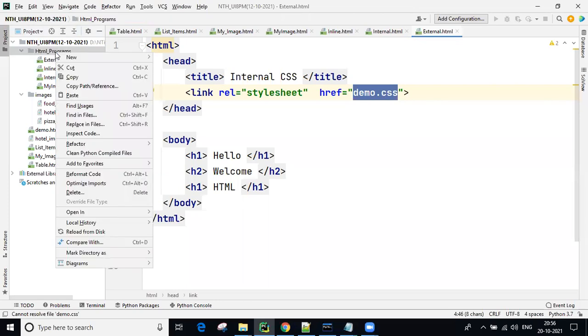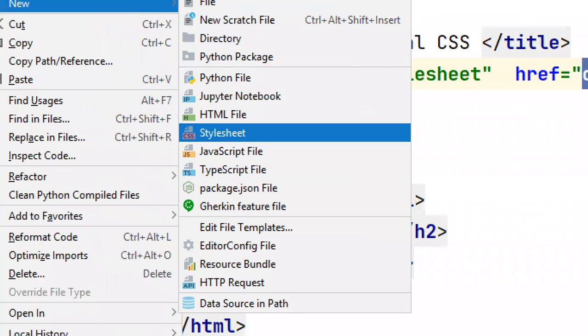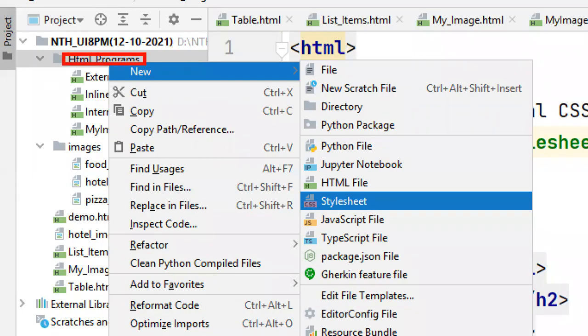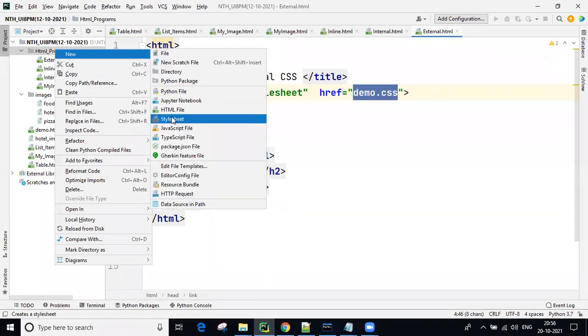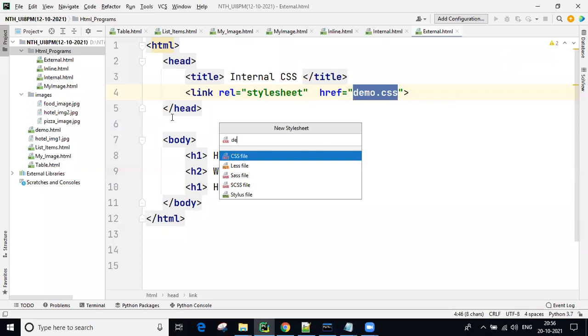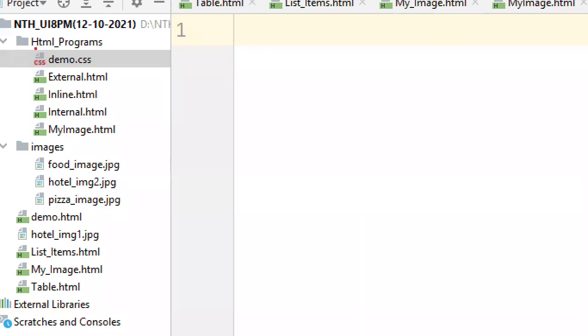So right click here, click on new CSS file. How to create? Here the stylesheet is there, guys. Right click on new, and now click on stylesheet. If you want to create HTML, this one. If you want to create a CSS file, this one. Remember, guys. Right click, new and CSS. So my file name I'm giving as demo.css, and it automatically takes .css.